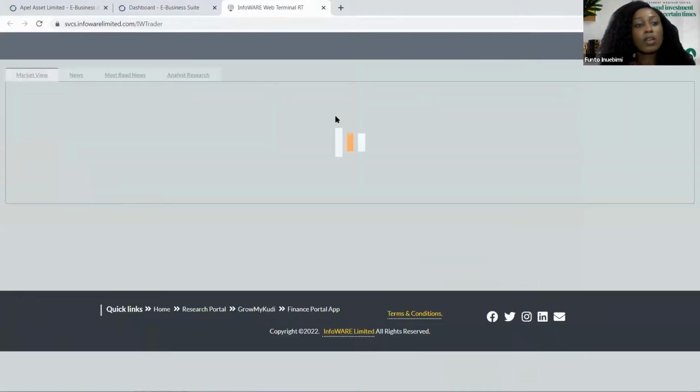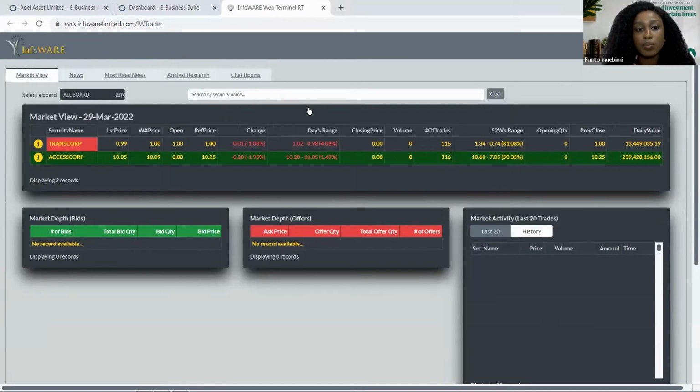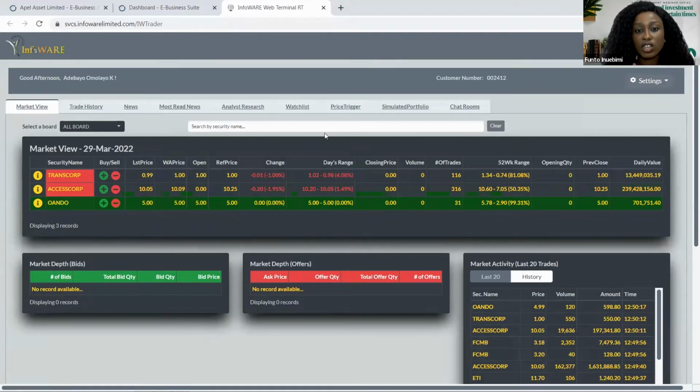Okay, so during the trading hours, like I explained earlier, the Nigerian Exchange Group is always open from 9:30 to 2:30. During this period, you can initiate your transaction, and then it goes to your open order, and when there's someone ready to take an opposite transaction with you, then the trade is going to be executed.